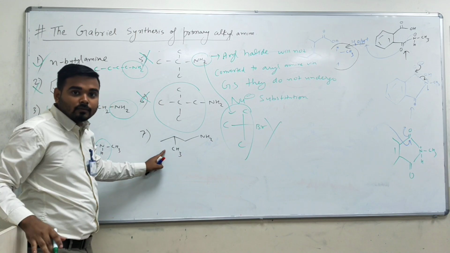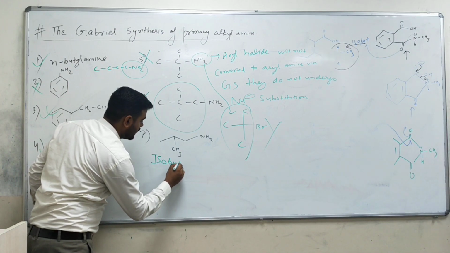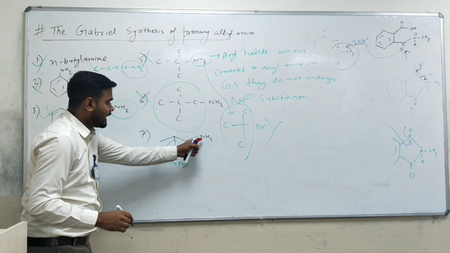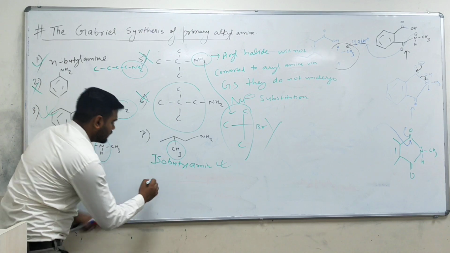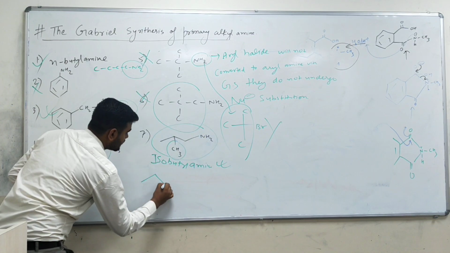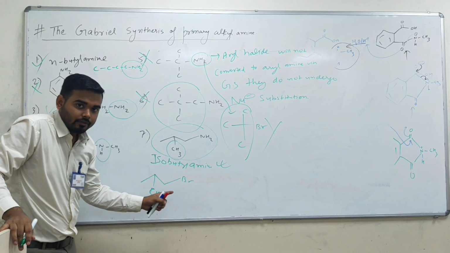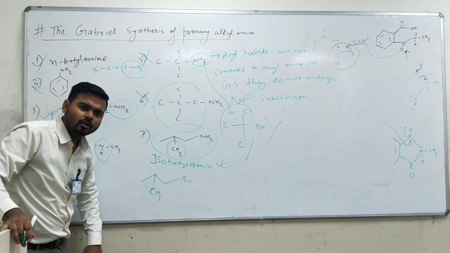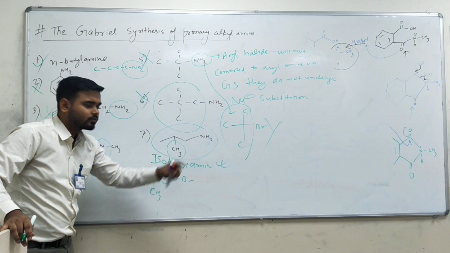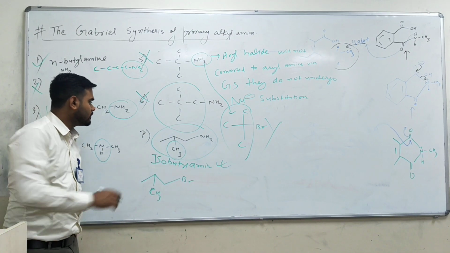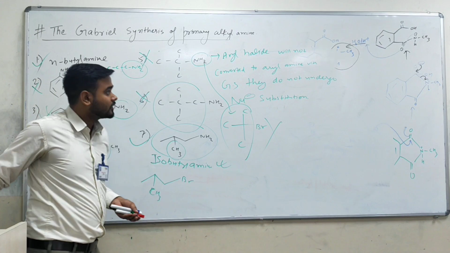Very carefully, if you see this one, this is isobutylamine. Isobutyl, because you see the CH3 position in this one and NH2. So yes, this will show, no issue, because if you want this one, then you need to take this one as your alkyl halide. And again yes, this will show, because here 1 degree, it can easily attack and Br minus will get out and you will get this one after hydrolysis. So yes, this will form. So this type of question can be asked. That was one set of questions. Let us see the second set of questions.